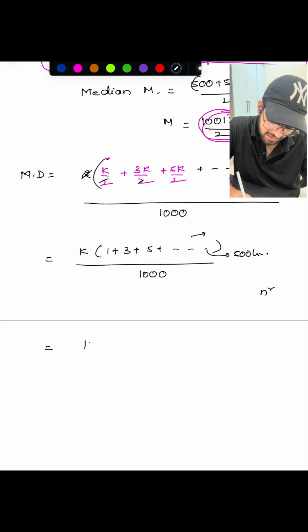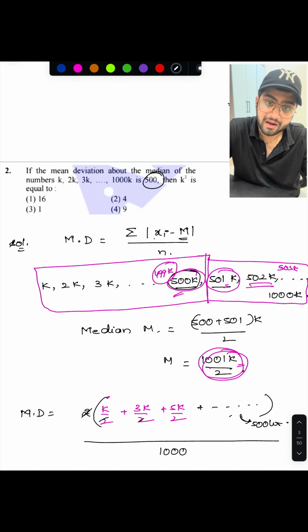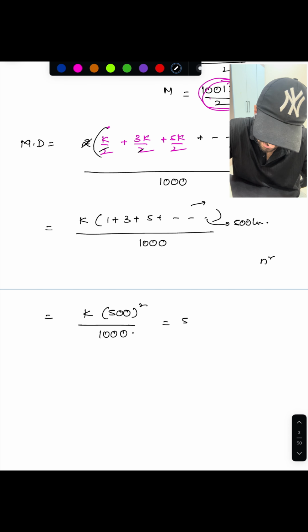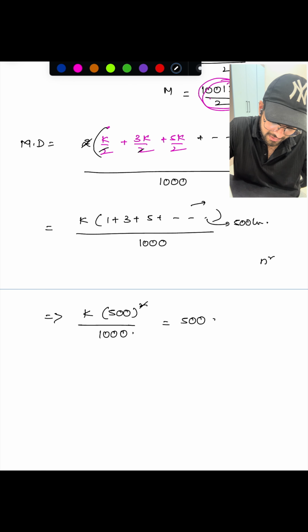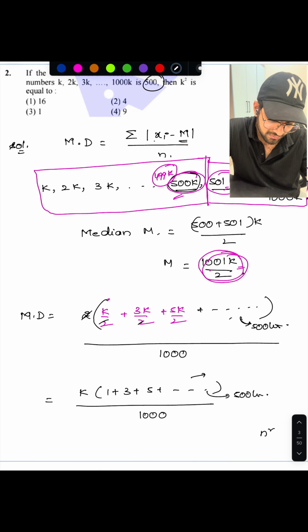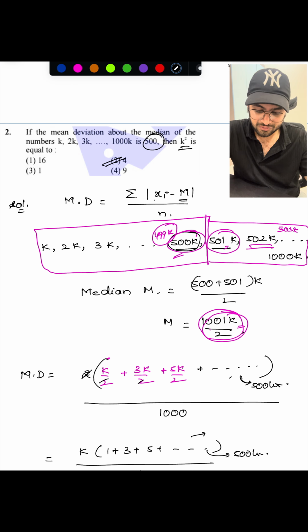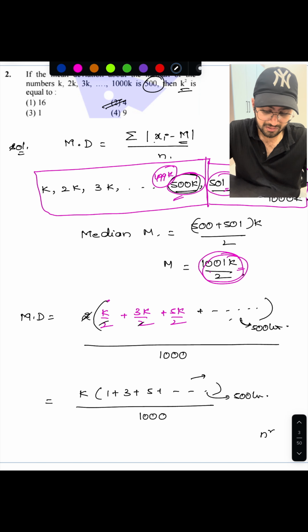So we can substitute: k into 500 whole square by 1000, and it is given that it equals 500. So equate it to 500, and 500 will cancel out and you will be getting 2. So k is clearly 2. They were asking for k square, so k square is 4. Pretty simple question, right? So we can solve a statistics question easily.